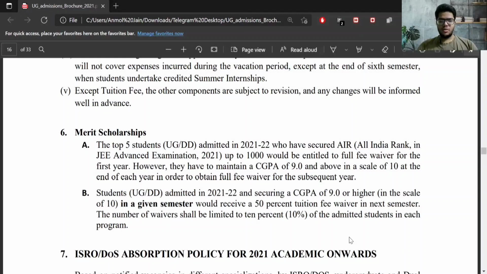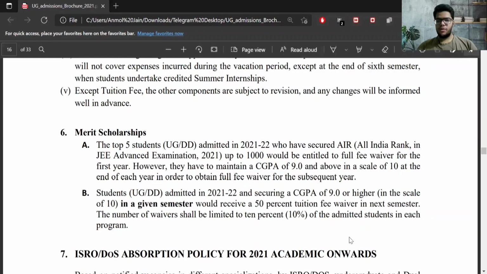So the next scheme is about other students who are not eligible for the first scheme, which is already discussed. So for them, if they get CGPA above 9 in a particular semester, then they will get 50% tuition fee waiver in the next semester. In simple words, if you get 9 CGPA or above in the first semester, then for the second semester, you will get 50% tuition fee waiver.